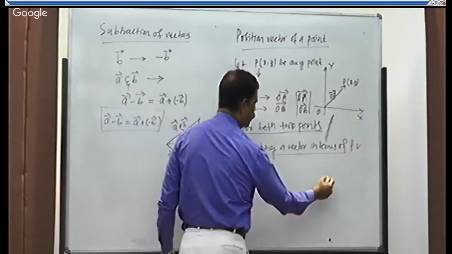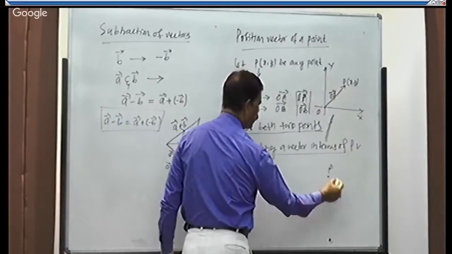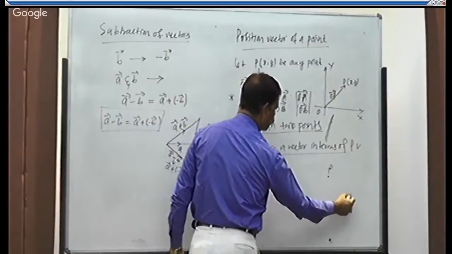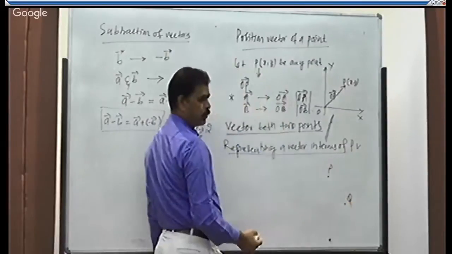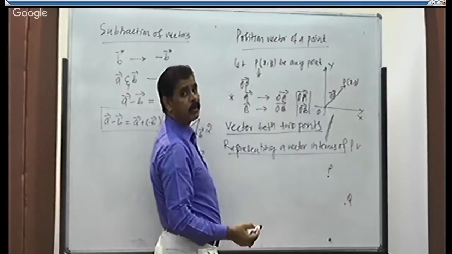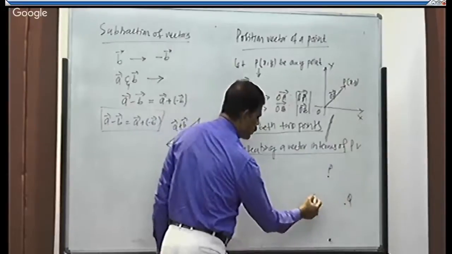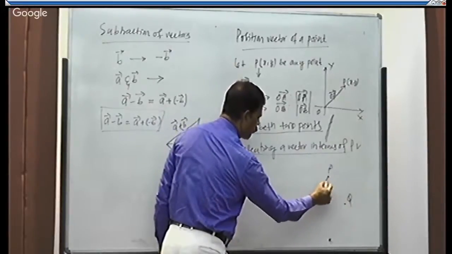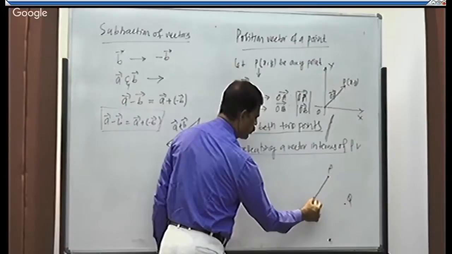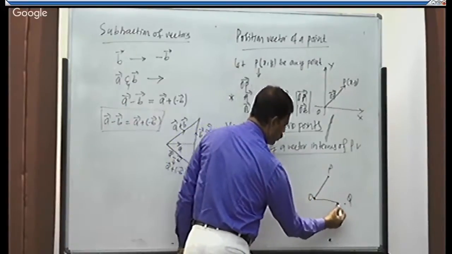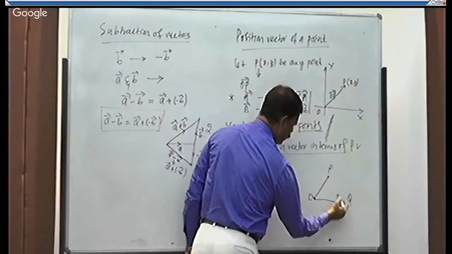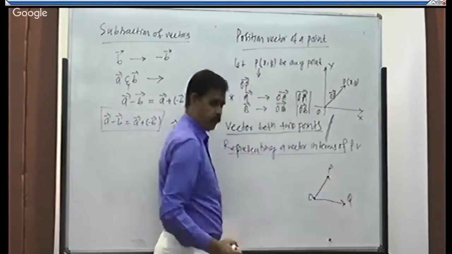Consider 2 points, one is P, the other one is Q. They are different points. So if I join them to the origin, OP and OQ will be the position vectors of those points.